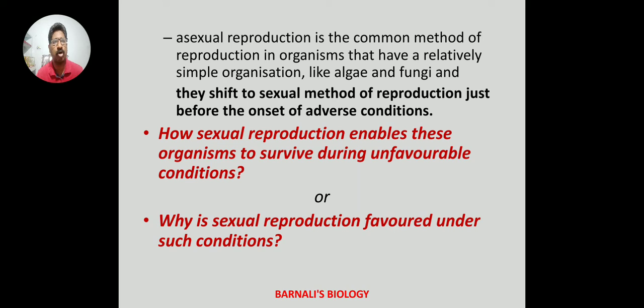Asexual reproduction is the common method of reproduction in organisms that have relatively simple organization like algae and fungi, and they shift to sexual method of reproduction just before the onset of adverse conditions. Question: how does sexual reproduction enable these organisms to survive during unfavorable conditions? The answer is, in sexual reproduction, meiosis is seen. In meiosis, shuffling of genes will take place, which will give rise to new combinations of genes.